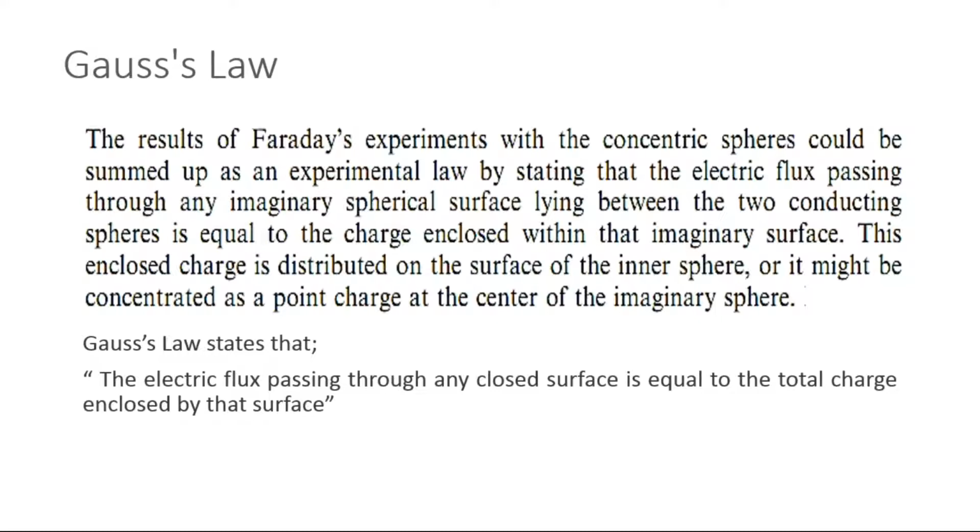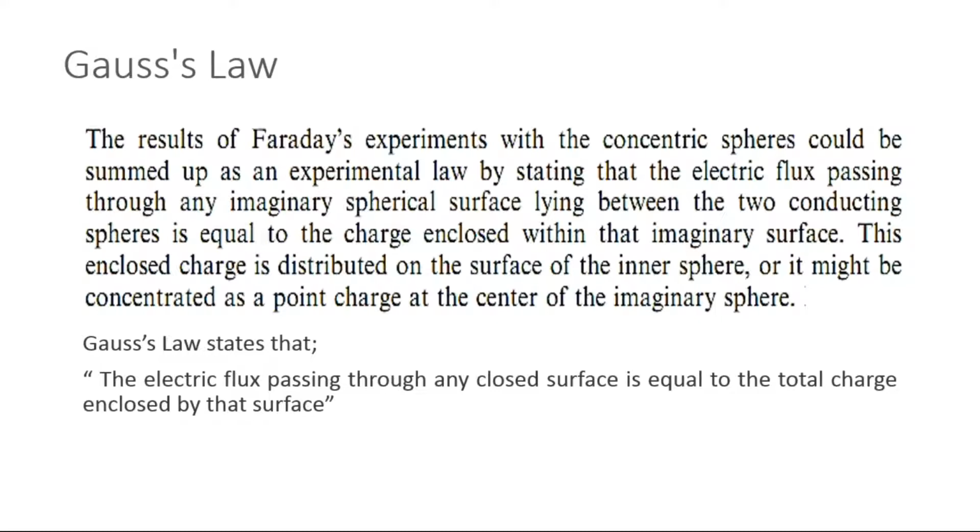After that, he talked about the electric flux density. He found the density of the flux over the inner sphere and over the outer sphere, and after that he took an imaginary surface in between the two conducting spheres.